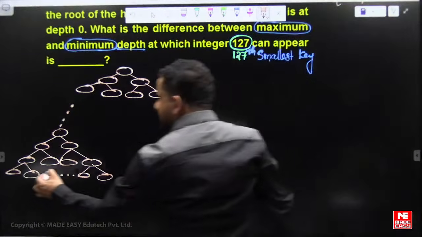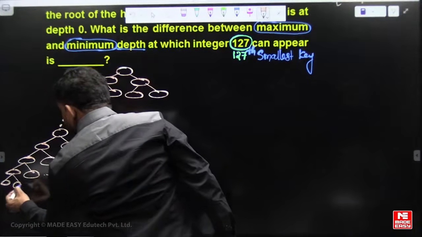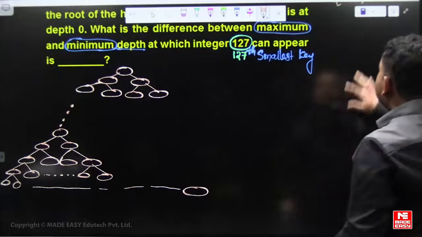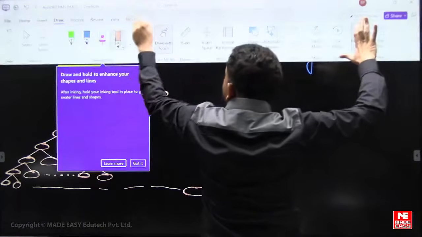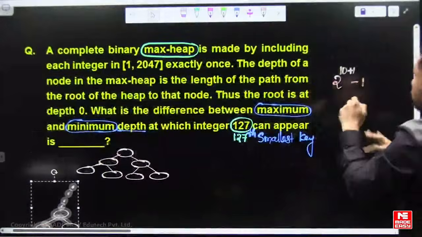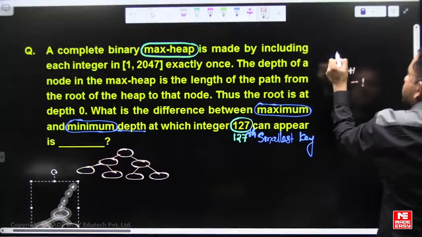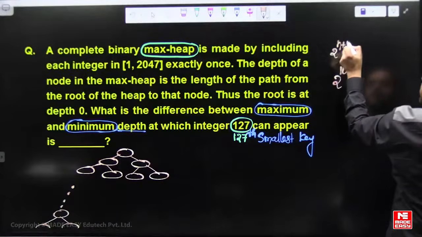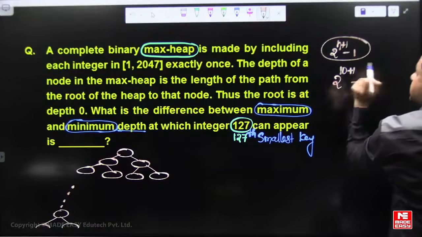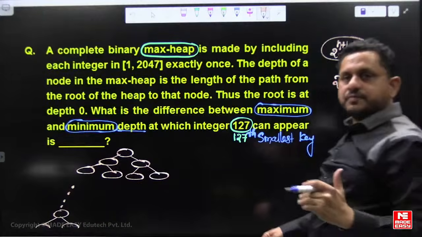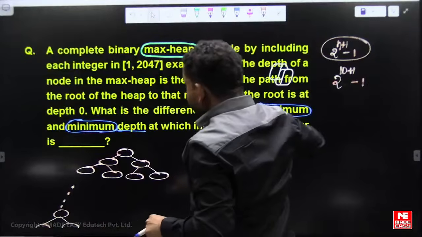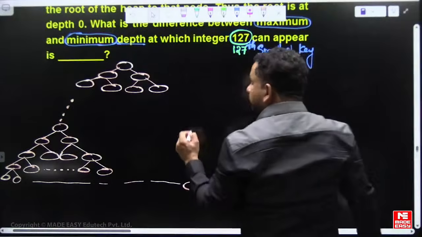Let's say total 11 levels are there. For height h, the number of nodes is at most 2 power h plus 1 minus 1 in a binary heap. That means height 10, where I start from 0, is total 11 levels.